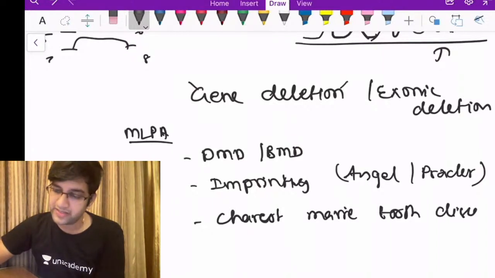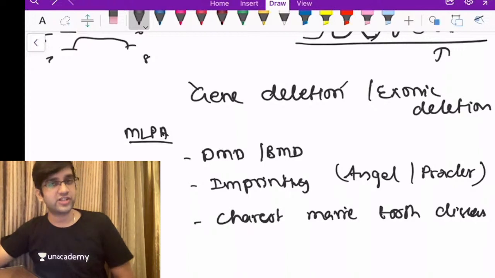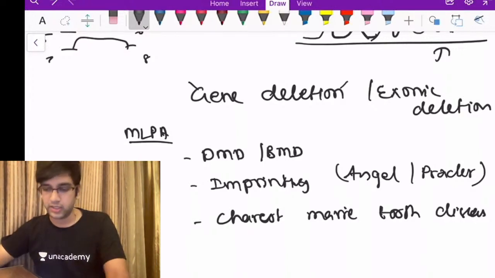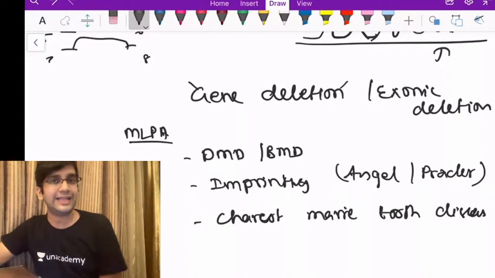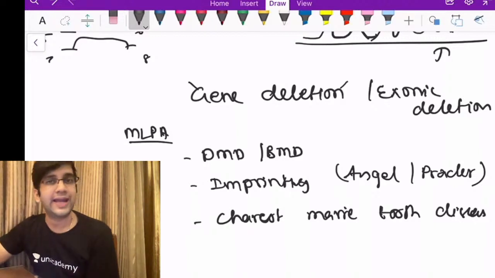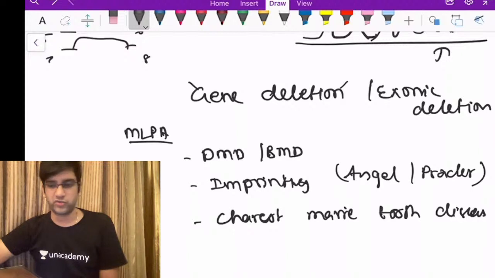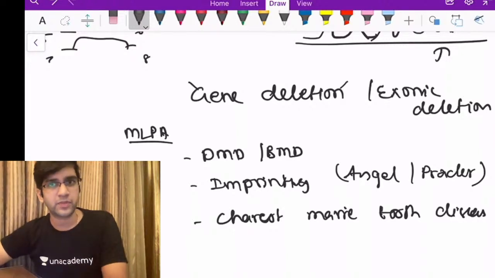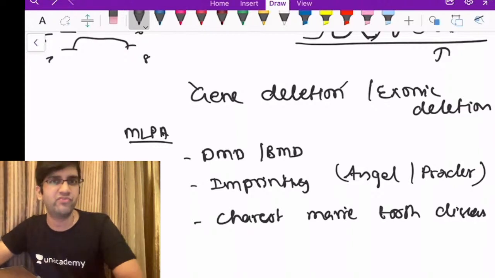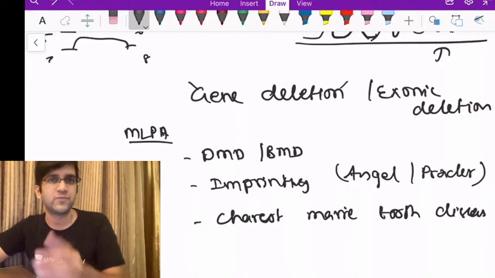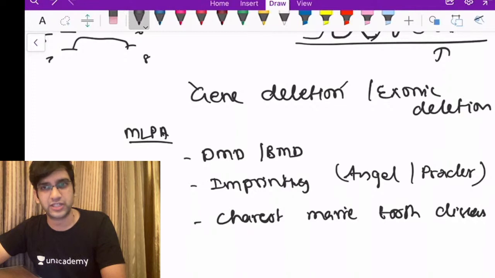So for all these investigations, all these three diseases, the first line of investigation is MLPA only. Once I do an MLPA, it'll tell me not only that it is Duchenne's muscular dystrophy, it'll tell me exactly what exon is affected. The same can help for Becker's muscular dystrophy as well. Duchenne is very, very severe. I may lose the patient in the second year of life maximum. Becker is well progressed for long, right? Second decade is the maximum time a Duchenne's patient can survive, right?